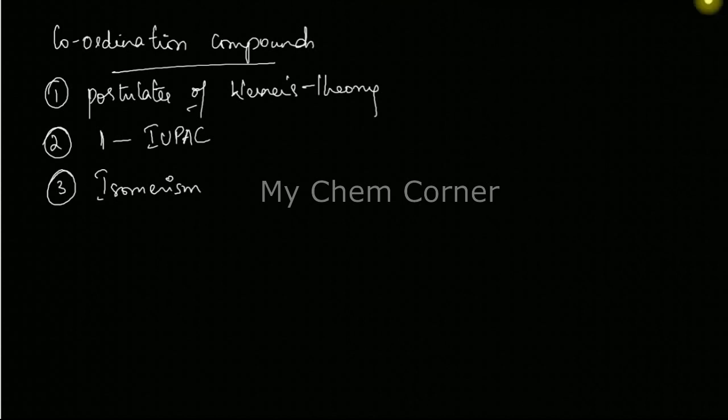Alright, so under isomerism, we have several types of isomerism. We have linkage isomerism, coordinate isomerism, solvate isomerism, and so on. So there are so many types of isomerism, and under that, they can ask one of it. And you also have the geometric isomerism about cis and trans, facial and meridional.